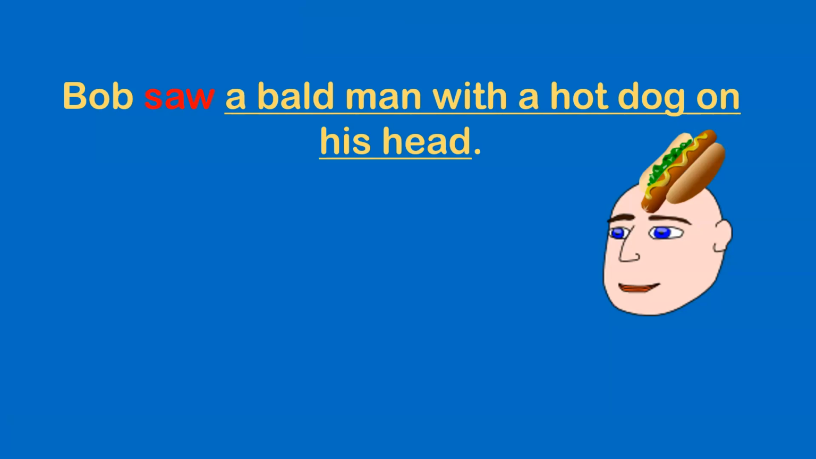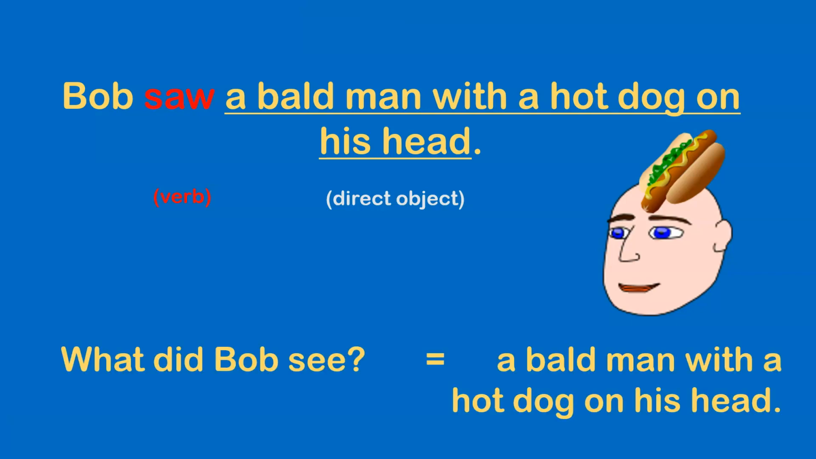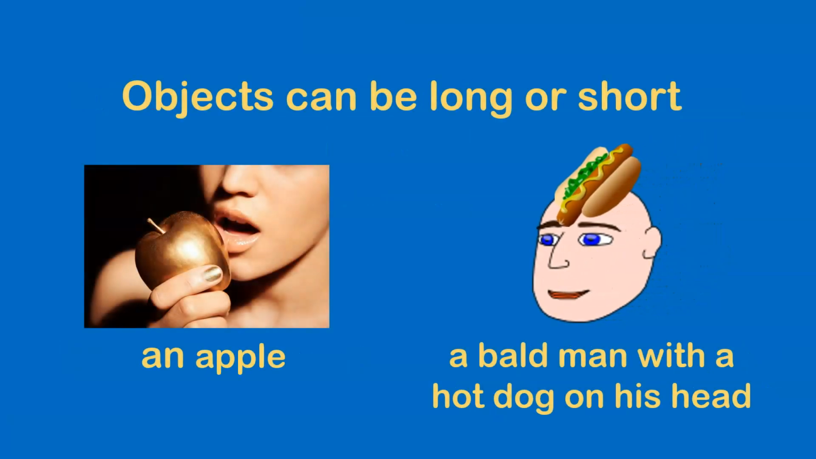Bob saw a man with a hot dog on his head. Saw, from the verb to see, is the verb, and a bald man with a hot dog on his head is the direct object. What did Bob see? A bald man with a hot dog on his head. Objects can be long or short. Short, for example, an apple, or long, a bald man with a hot dog on his head.